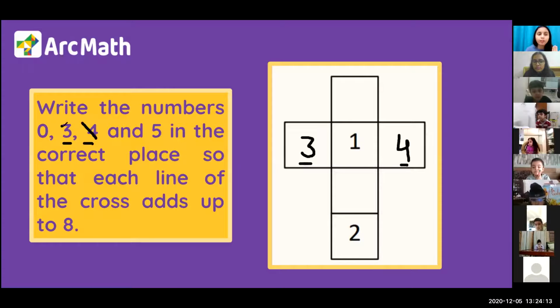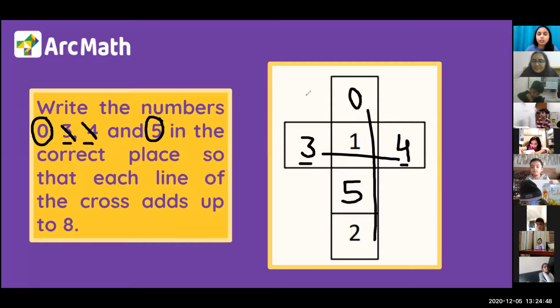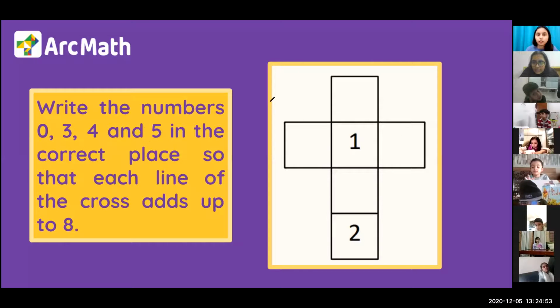Now look, we have this standing line. Dash 1 dash 2. What is 1 plus 2? 1 plus 2 is 3. Yes, 3. And only 2 numbers are left here, 0 and 5. So I am writing 0 here and 5 here. Now if you add all these numbers, are they equal to 8? Yes. That means we have completed this puzzle. We had to write these 4 numbers such that their addition should be equal to 8, and it is done. Rhea, don't worry. I'll send it to you so you can complete it. Did you understand? Yes.